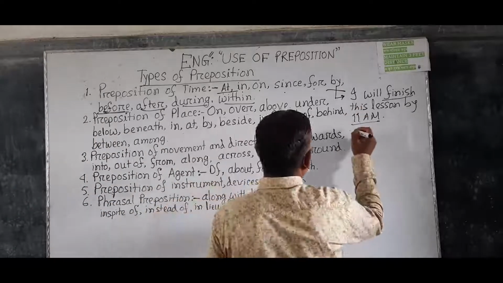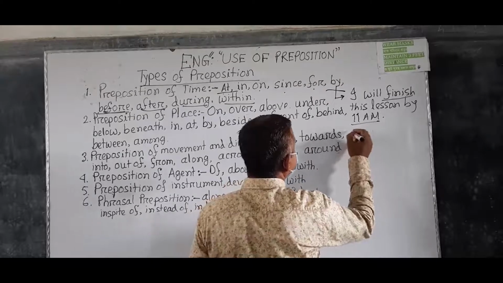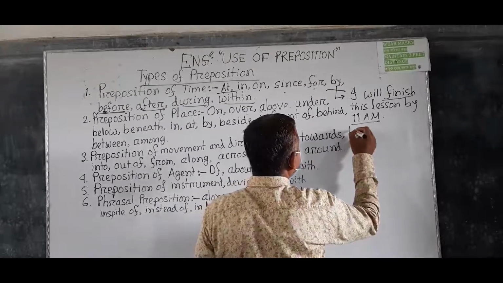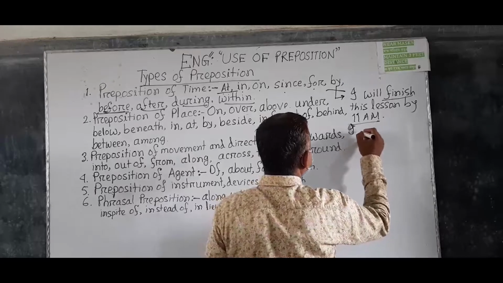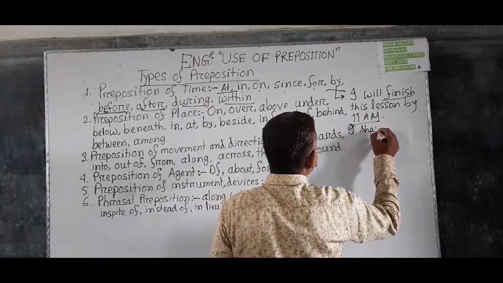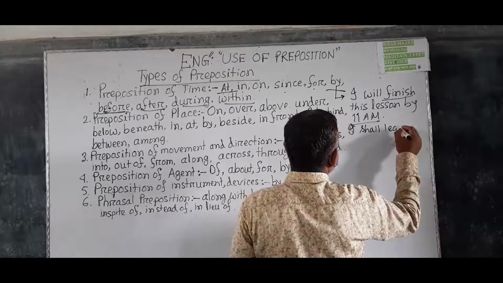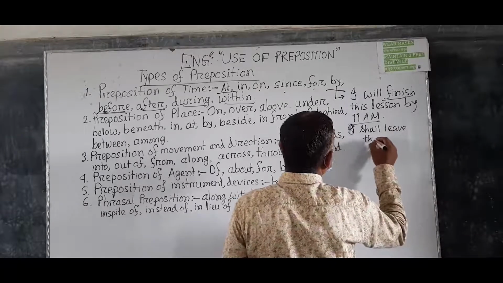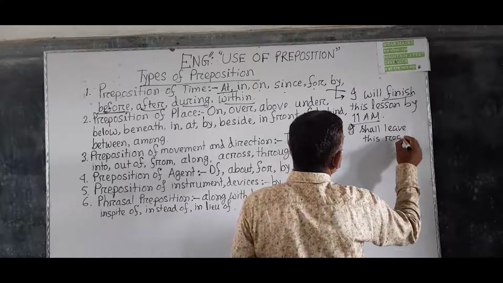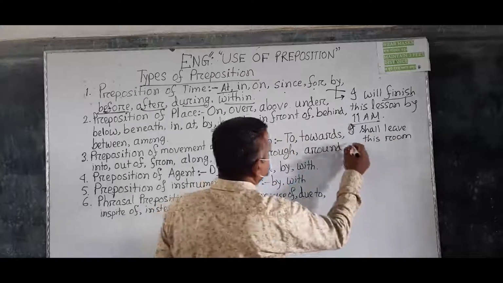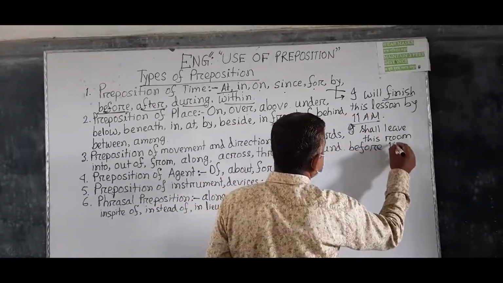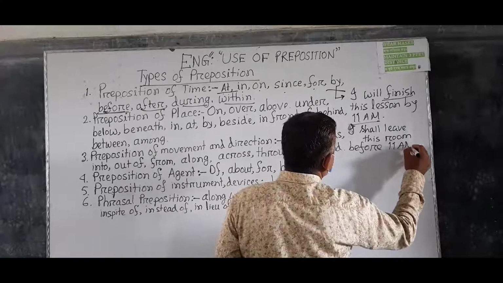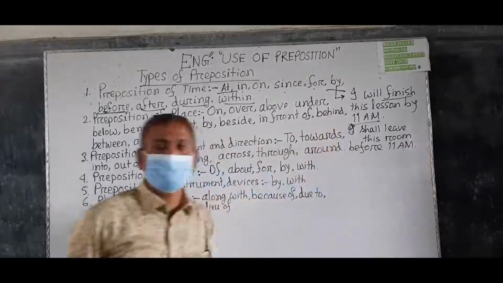An example of before is: I shall leave this room before 11 a.m. Understand?